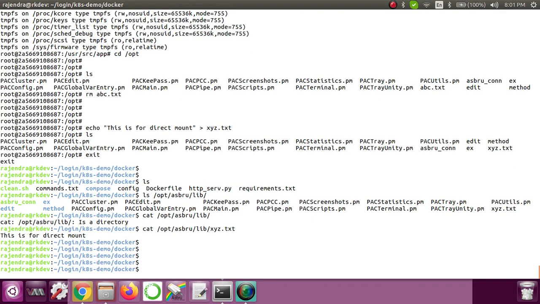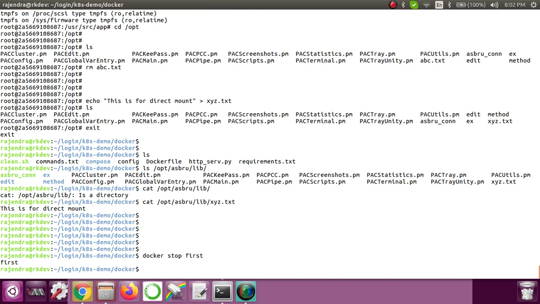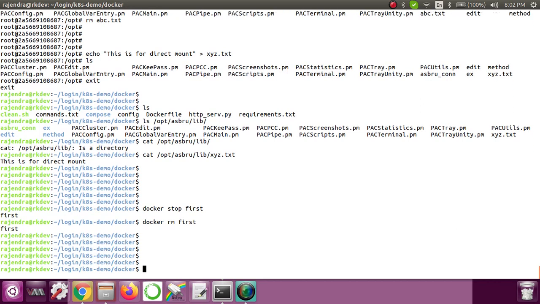Now let's delete this container and then see if that data is still persisting or not. So what I'll do: docker stop container name, then docker rm your container name. Okay, now everything is done. If I see the container list, docker ps -a,